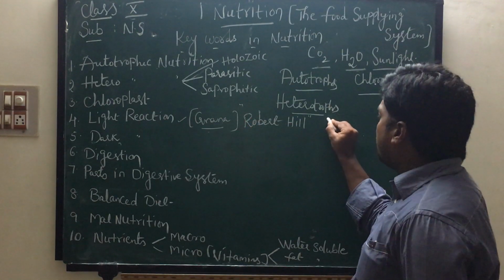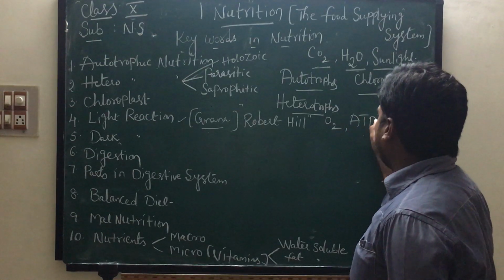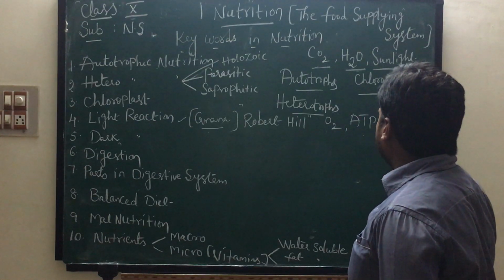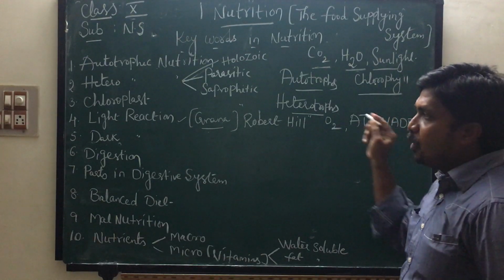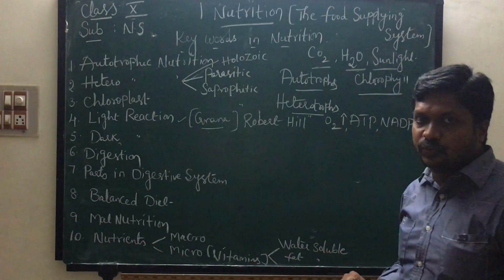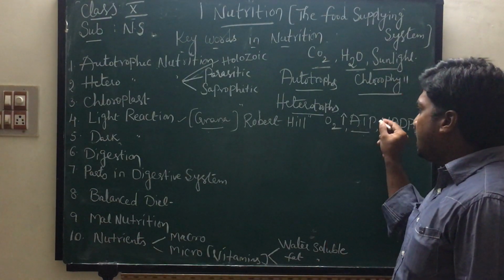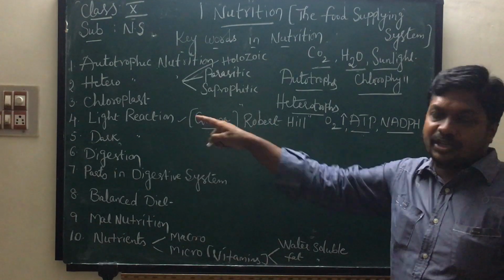What are the end products formed in light reaction? Oxygen, ATP, and NADPH. These are the three substances formed in light reaction. Oxygen escapes into the atmosphere, ATP means energy, and NADPH is also produced in light reaction.